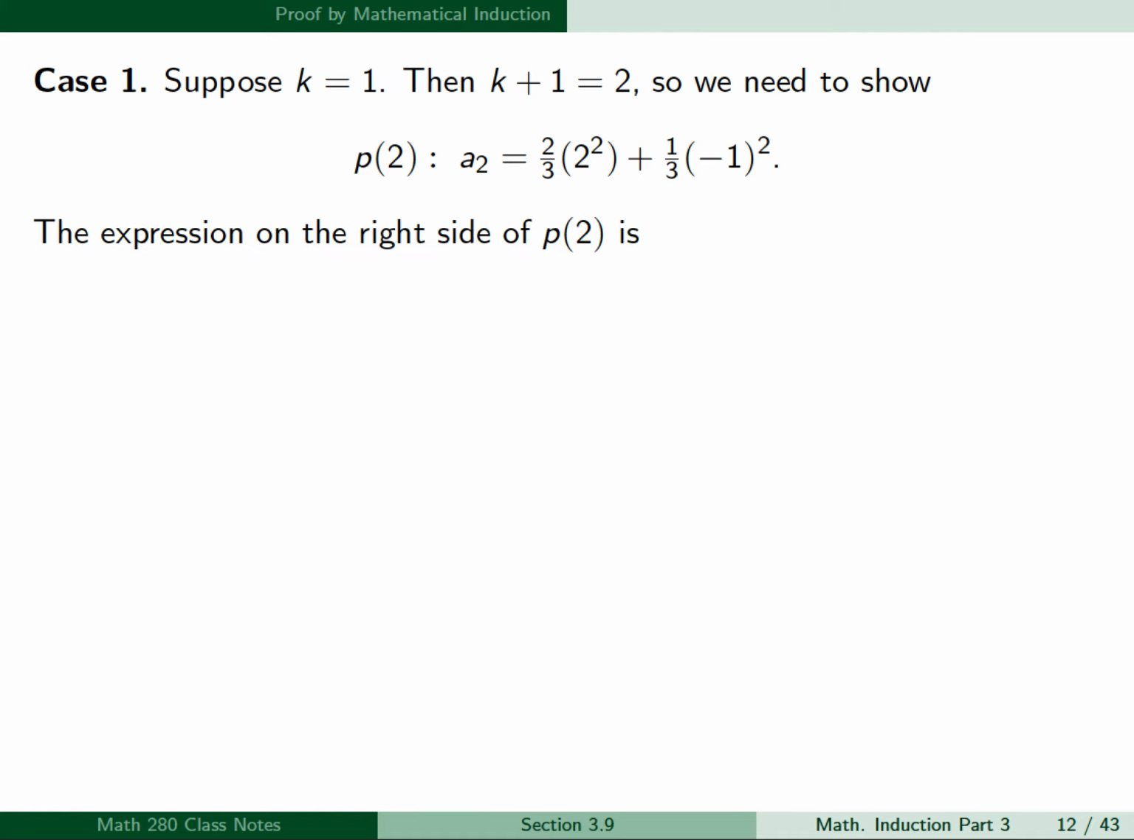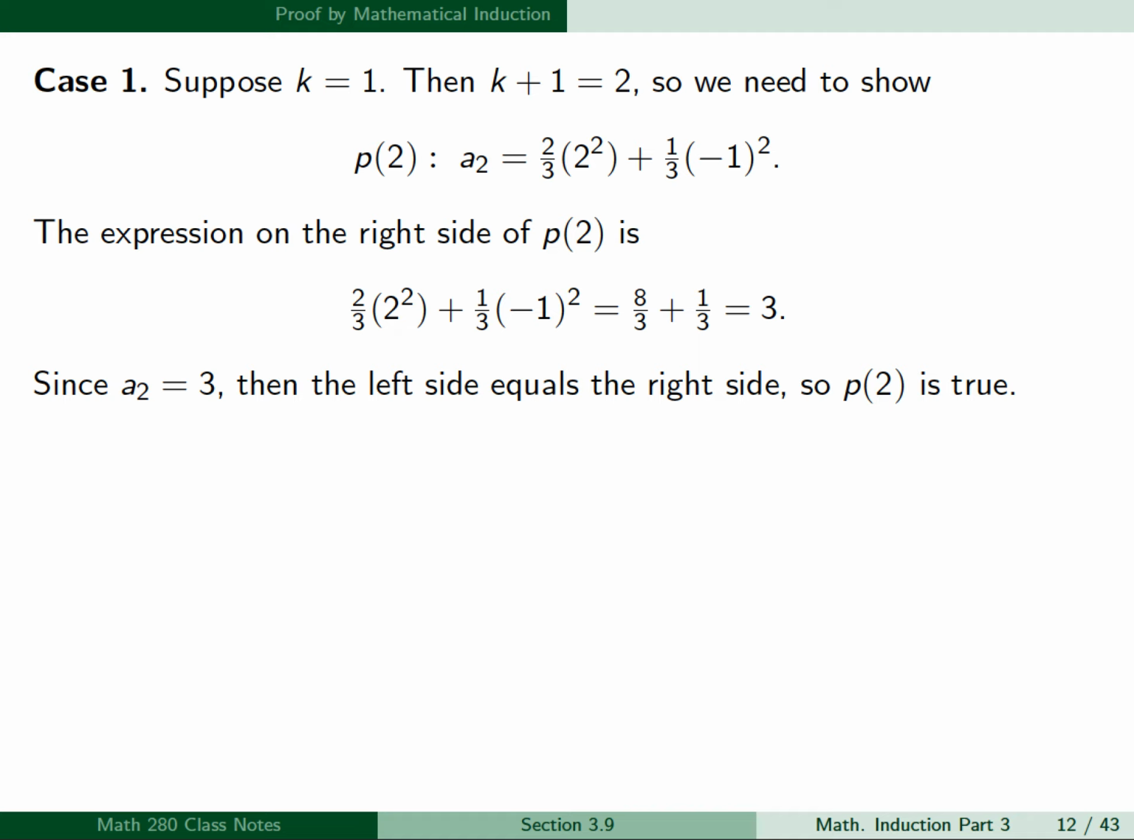Now, the expression on the right side of p of 2 is 2/3 times 2 squared plus 1/3 times minus 1 squared, and this will be 8/3 plus 1/3, which is 9/3, which is 3. Now, since a sub 2 is 3 was given to us, then the left side equals the right side, so p of 2 is true. And this proves case 1.